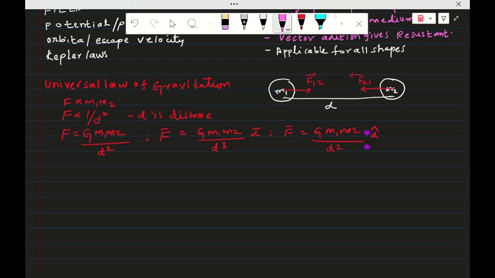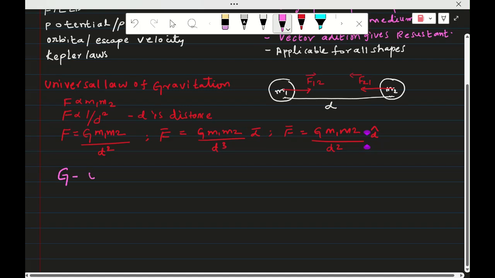So if you see here, the term G is the universal gravitational constant. The value of G is 6.67 into 10 to the power of minus 11 newton meter square per kg square.